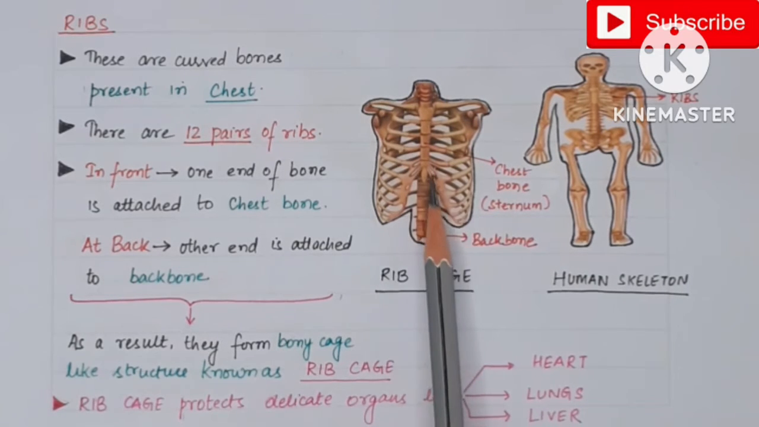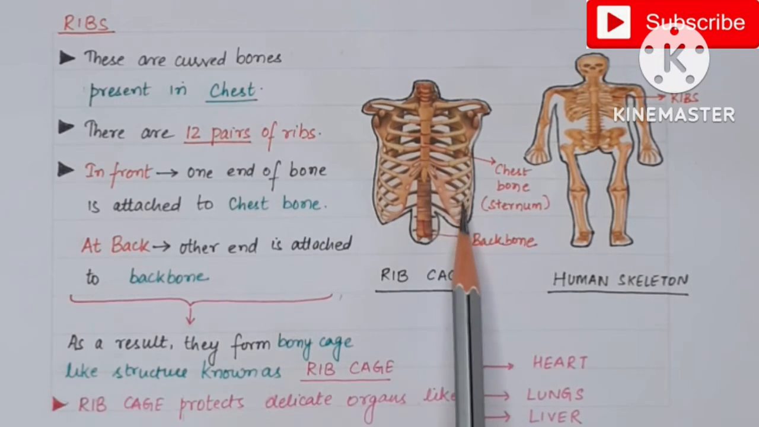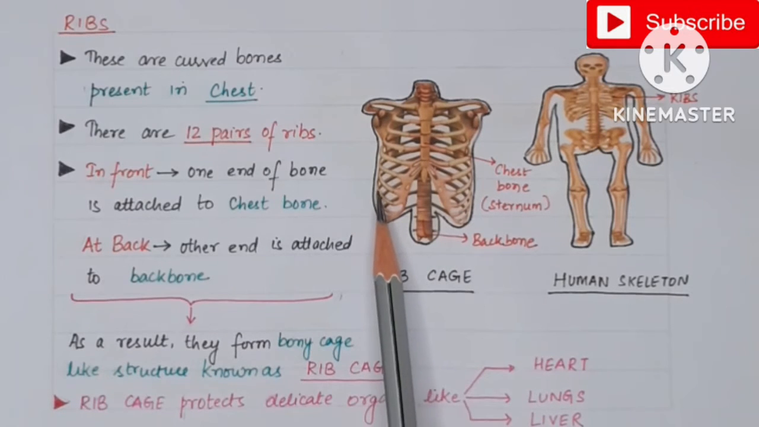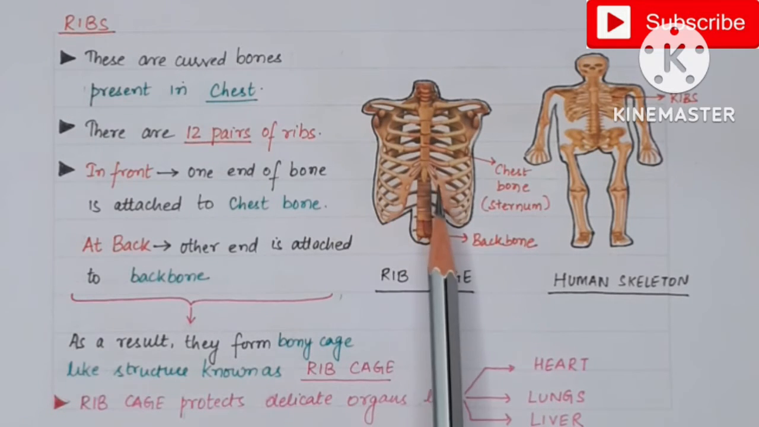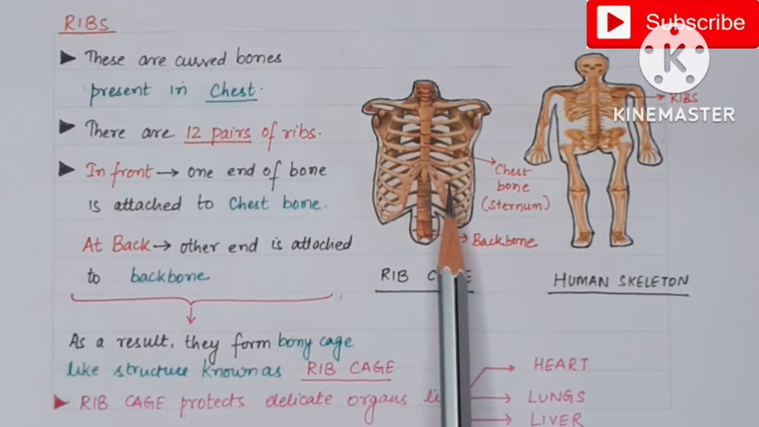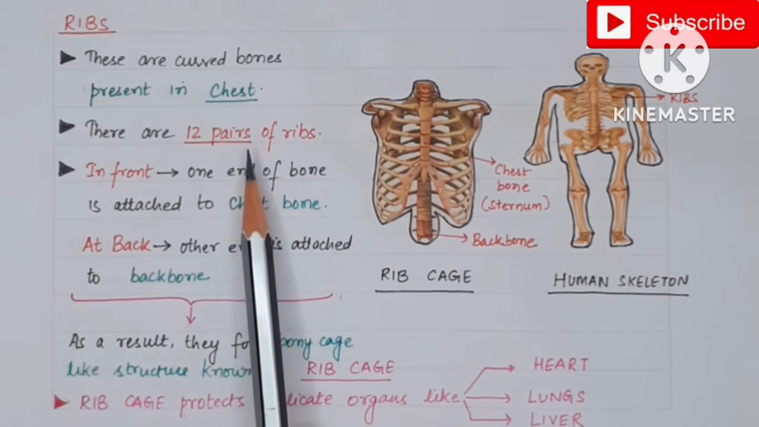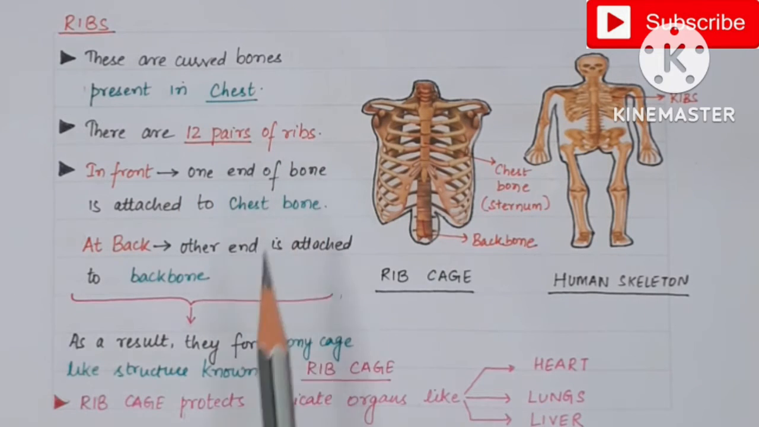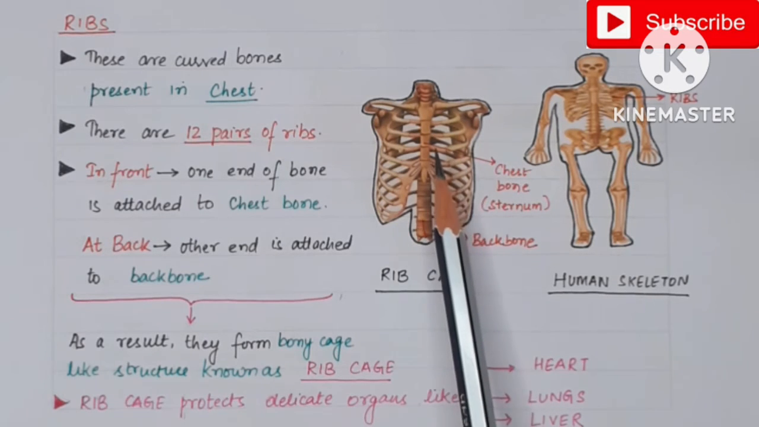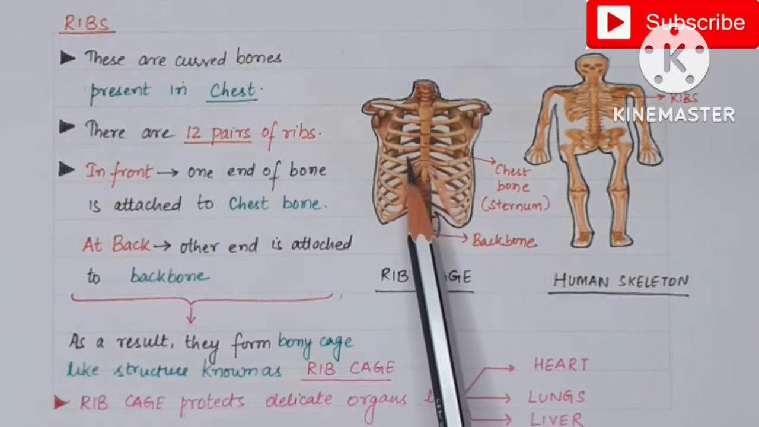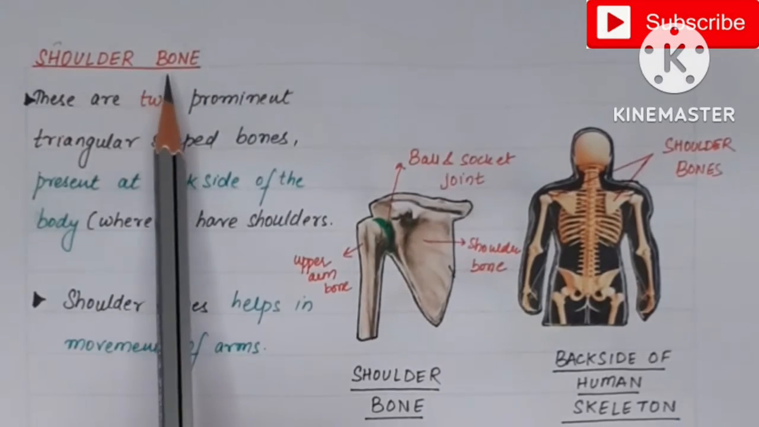If you see on the right side of the rib cage, there are 12 ribs, and on the left side also there are 12 ribs. So in total there are 24 ribs in the human skeleton, or in other words you can say that there are 12 pairs of ribs. Now moving on to the function of rib cage. The rib cage protects the delicate organs which are present in the chest region, that is the heart, lungs and the liver.